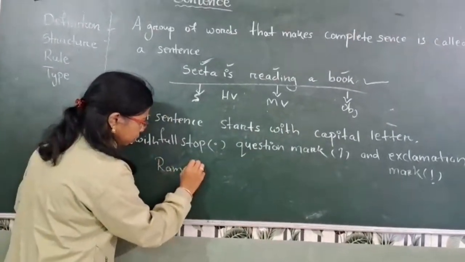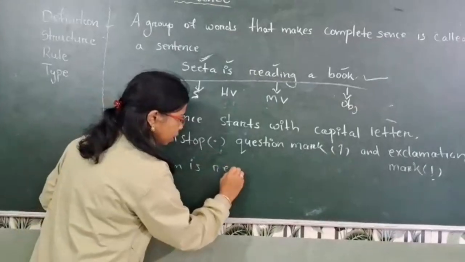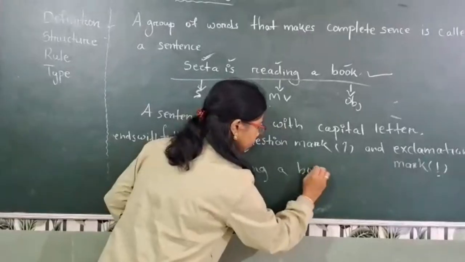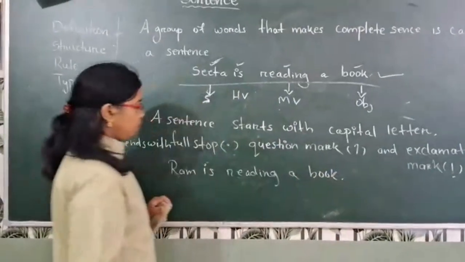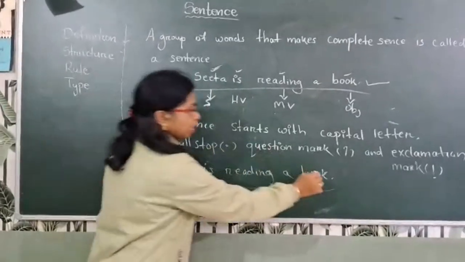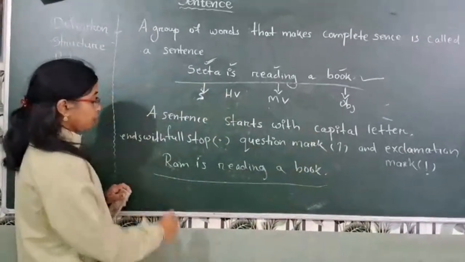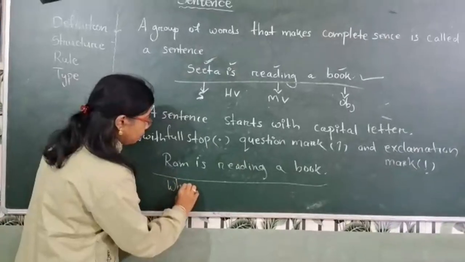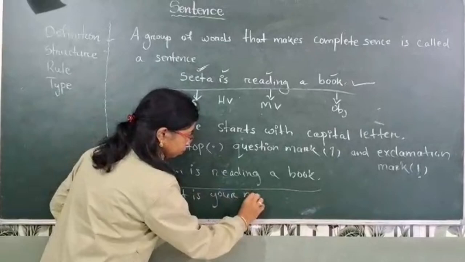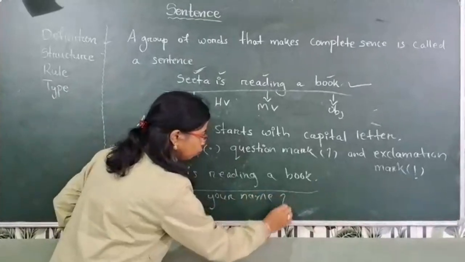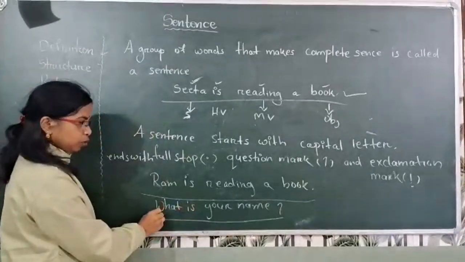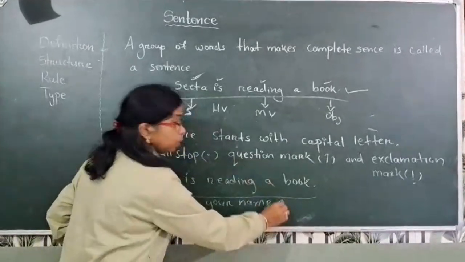For example, Ram is reading a book. Full stop. This is a sentence. The sentence begins with a capital letter and ends with a full stop. What is your name? Question mark. This is a question. So the sentence also begins with a capital letter and ends with a question mark.